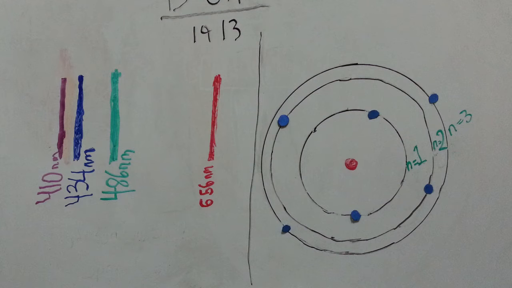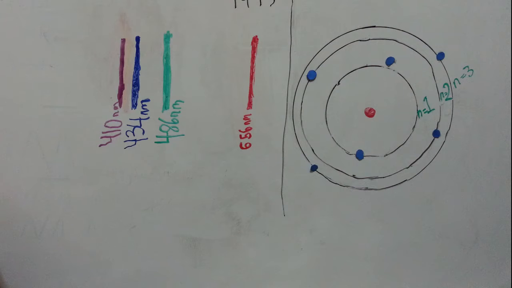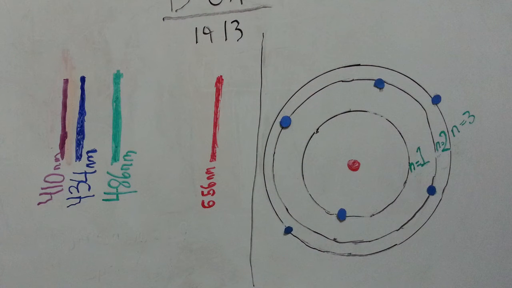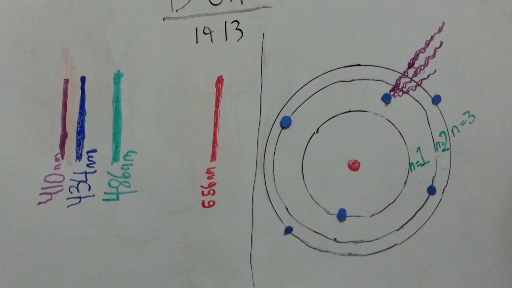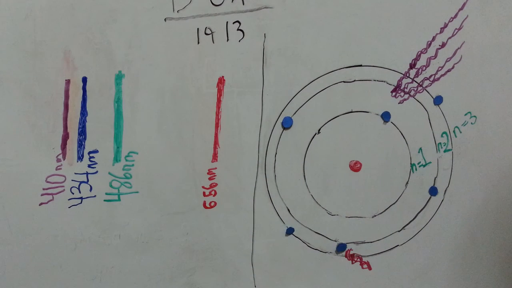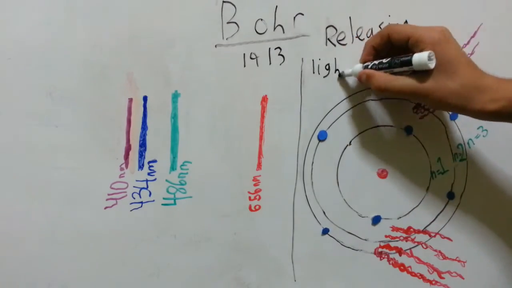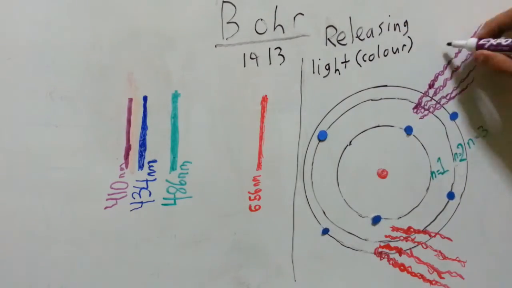Inside the atom, he hypothesized that there were different energy levels that electrons can exist in. The closer you are to the nucleus, the less energy. The further out, the more energy. So once a hydrogen atom was charged, an electron moves up an energy level because of its newfound energy, but it soon finds itself unstable. Because it's unstable, the electron goes back down a level and releases energy in the form of light. So now we understand that because the electrons move down while releasing light, they have different wavelengths, hence different colors.